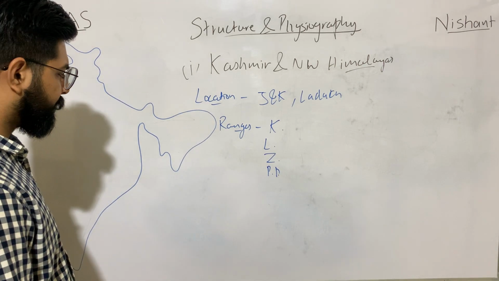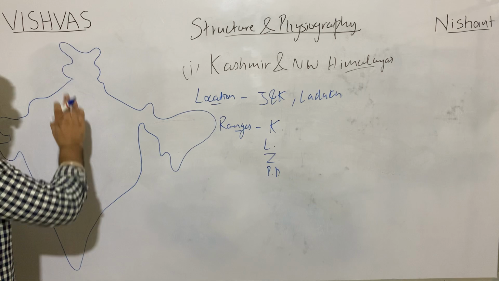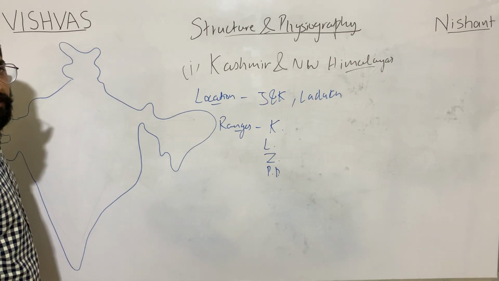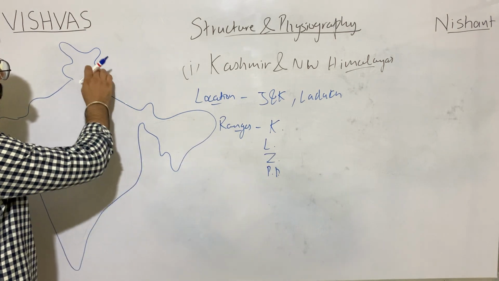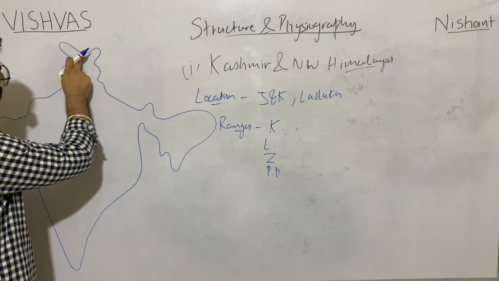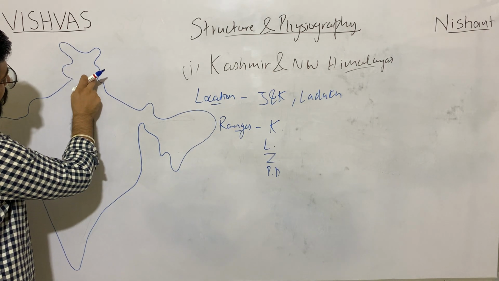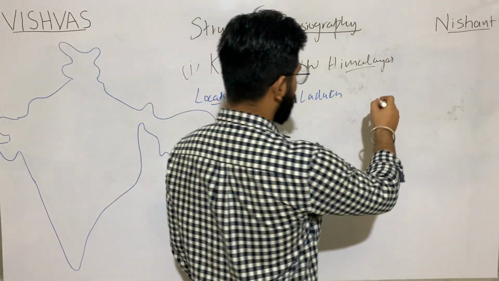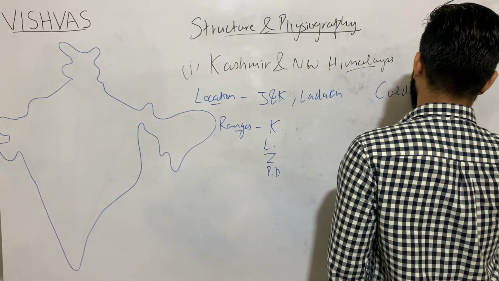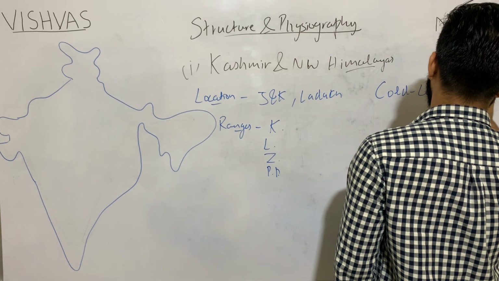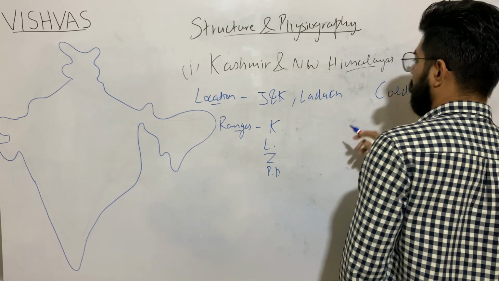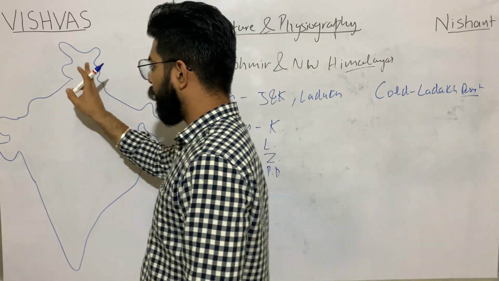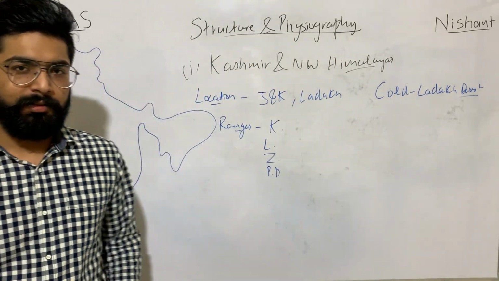Further it mentions that there is a cold desert. There is a cold desert in between this Karakoram range and this portion of Great Himalayas. This cold desert, the Ladakh desert.